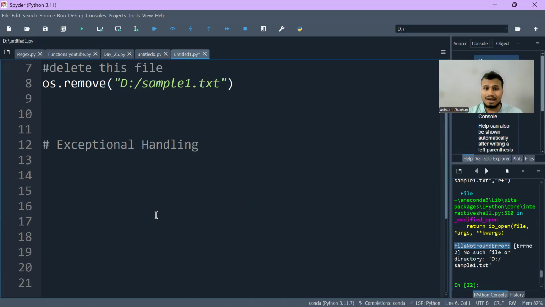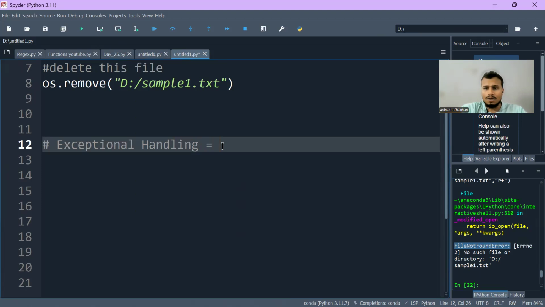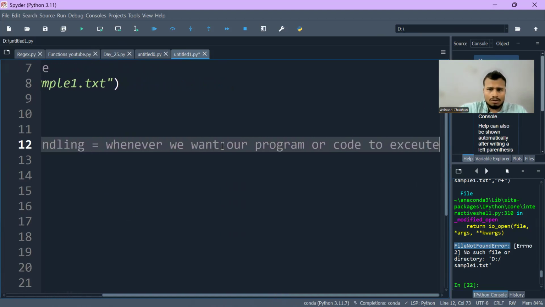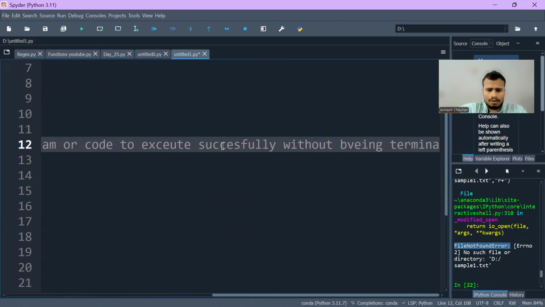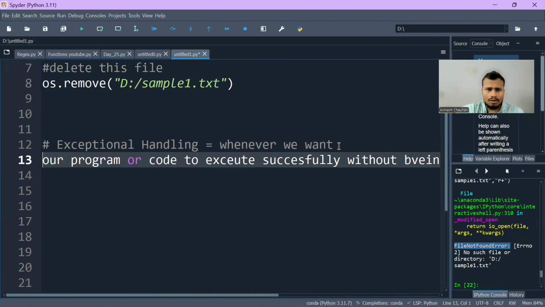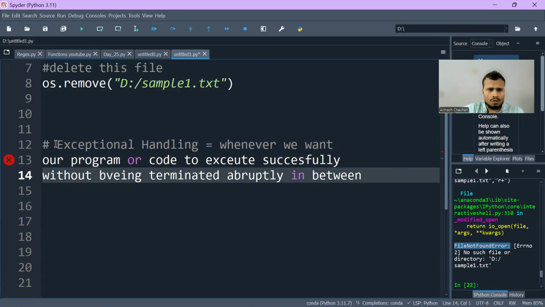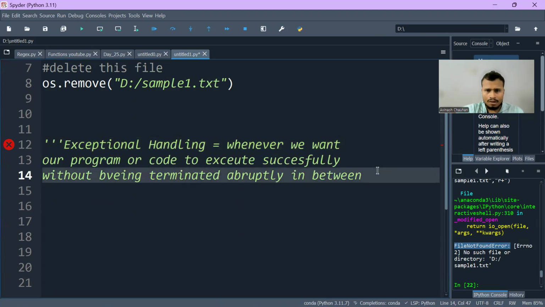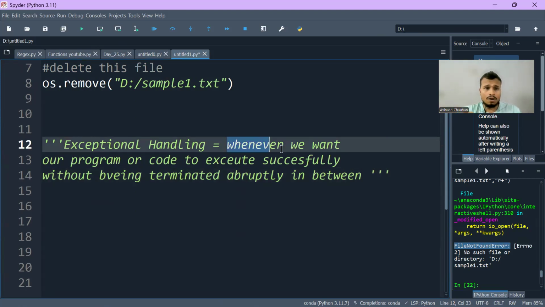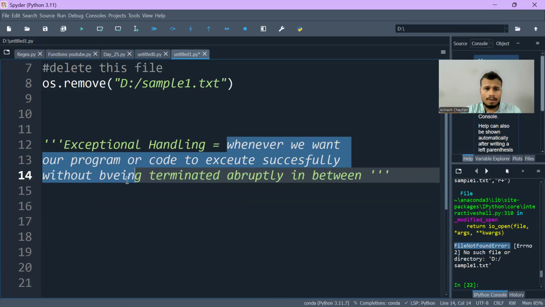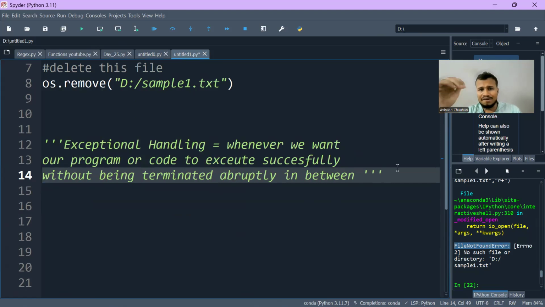So the definition of exception handling is: whenever we want our program or code to execute successfully without being terminated abruptly in between, we use exception handling. I hope you guys are getting it.